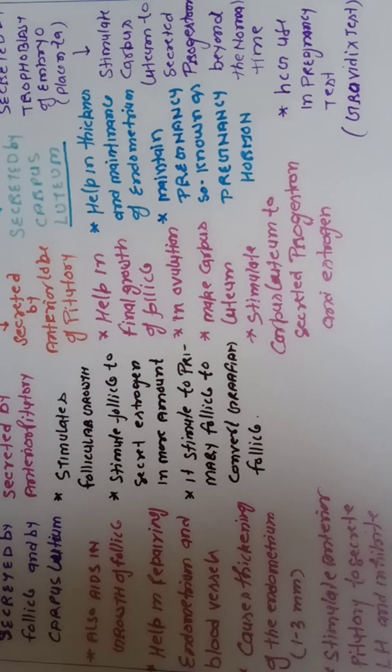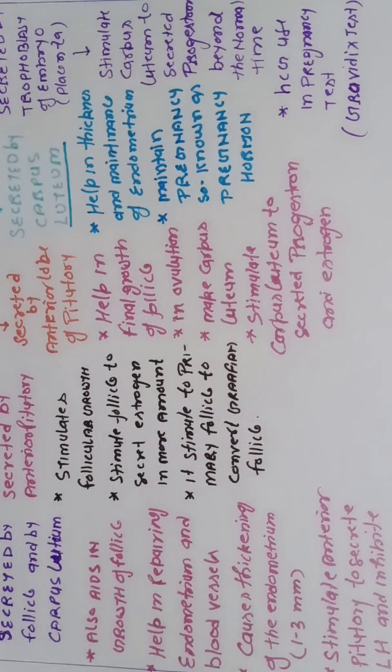But suppose that fertilization takes place. On the 21st day when LH is not secreted, HCG is present in the blood, because HCG is secreted by the embryo. So this HCG hormone stimulates the corpus luteum to secrete progestin beyond the normal time. It means now HCG stimulates the corpus luteum for the secretion of progestin and estrogen, not for only 14 days, because normally progestin is secreted for a maximum of 14 to 15 days, but if a fertilization takes place and pregnancy is maintained, then this corpus luteum can secrete progestin for 1 or 2 months due to the effect of HCG.